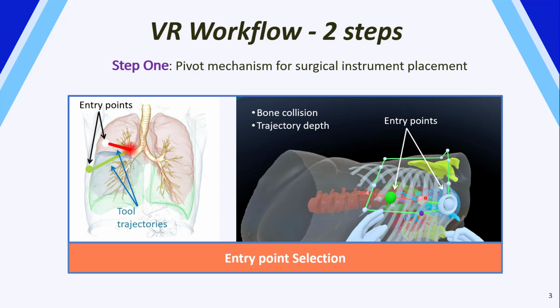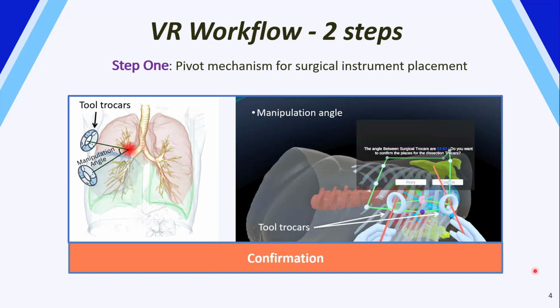So, to provide further assistance during displacement, we also include real-time visual feedback by changing the color of the spheres and the trajectory paths. After confirming the entry points, the manipulation angle, which is the angle between the instruments when they meet each other at the surgical target, will be computed and shown as feedback to evaluate the quality of the placement.